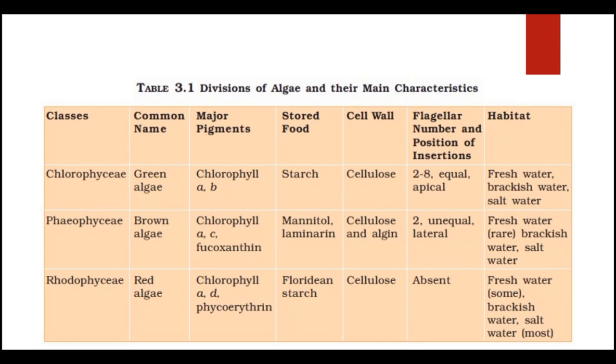Freshwater is rare. And finally, we have the Rhodophyceae, which are called red algae. They consist of chlorophyll a, d, and R-phycoerythrin. Food is in the form of Floridean starch, and the cell wall consists of cellulose, pectin, and polysulfate esters. And the flagella are actually absent. The habitat is freshwater for some, and brackish and salt water for most of them.